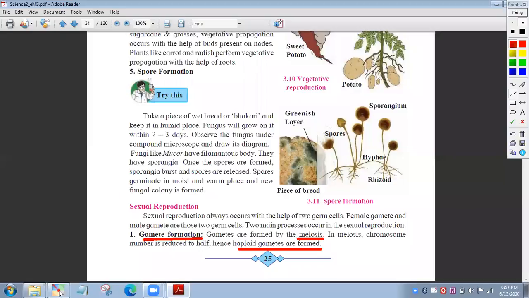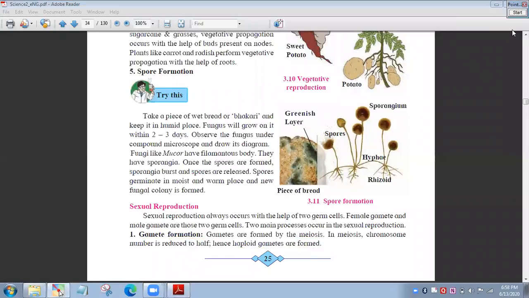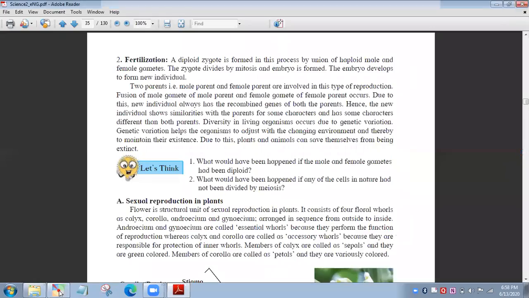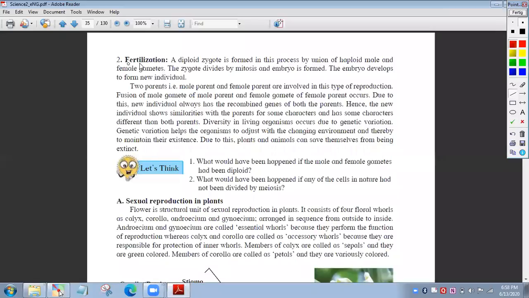And after that, here for fertilization. So in fertilization, what happens? A diploid zygote is formed, and how is it formed? By union of haploid male and female gametes. After the meiosis process occurs, an embryo is formed. So this is the second step, called fertilization.